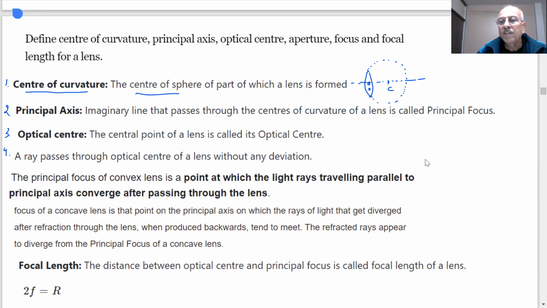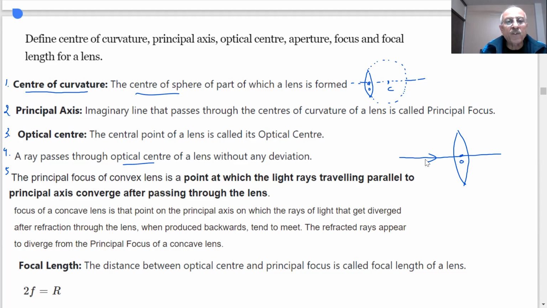You can see, if I take any lens, and this is the optical center, if the light passes through this, it will pass straight without any deviation. But if it comes here, this gets refracted, this gets refracted. Here, there is no deviation. It passes straight. No deviation is observed when the light ray is passing through the optical center, point O.